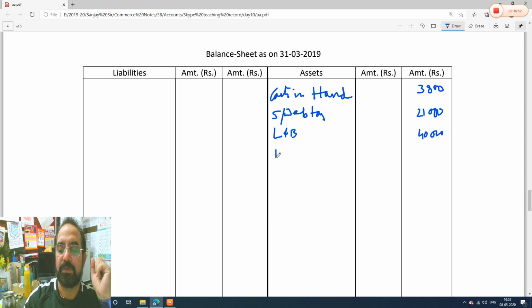And furniture, there is tick mark, so we will write it in the inner column, 28,000 rupees. There is one tick, so we will leave one line and we will mark a dash here.